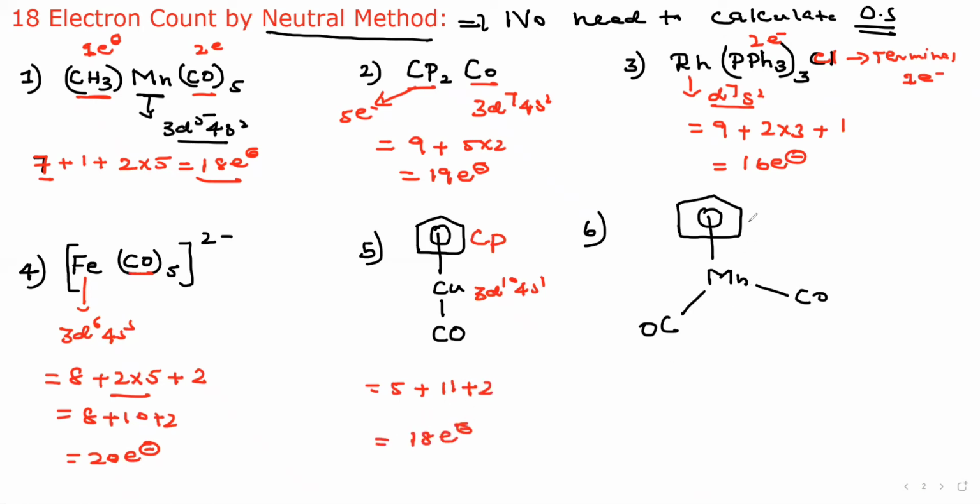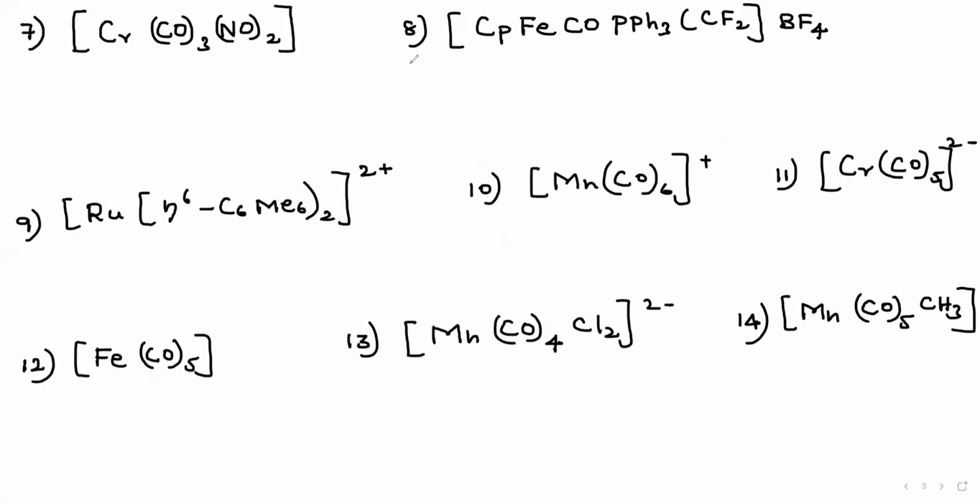Understand? In case of manganese, this is also a Cp ligand. This is CO, what? Carbonyl ligand, right? Therefore, manganese configuration 3d5, 4s2. Therefore, 7 electrons plus this is 5 electrons and plus this 2 plus 2, 4 electrons, right? What is the value? 7 plus 4, 7 plus 5, so it should be a 16 electron complex. Okay, the 16 electron complex. And go for 7th question, simple one.